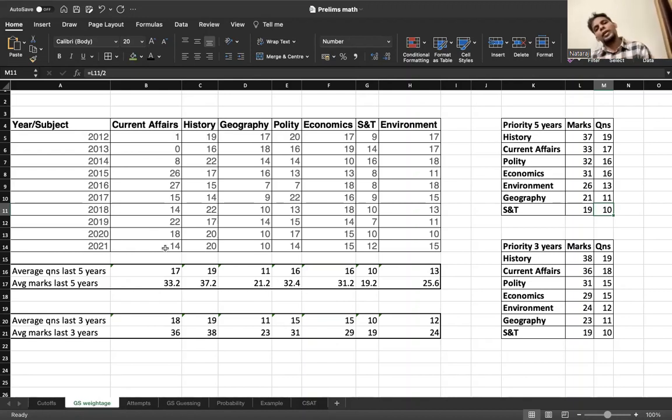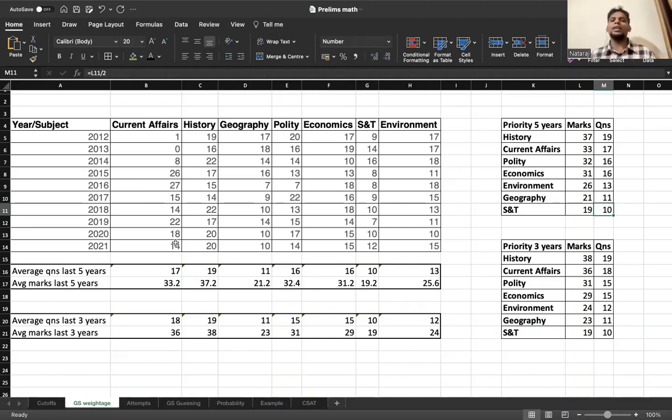Okay, now while you might think that there are so many different things that we don't know, right? You just have to keep in mind that they are going to give you questions in history. Within history, you're going to have questions in your ancient and medieval and culture and modern history, right? Modern India. In geography, you know that there will be some questions on physical geography and so on and so forth. You know for sure that there will be questions in polity, right? And what is the major source? You know, your D.D. Basu, your Lakshmikant, depending upon which source you follow, right? Based on that and application therein, you will find these questions.